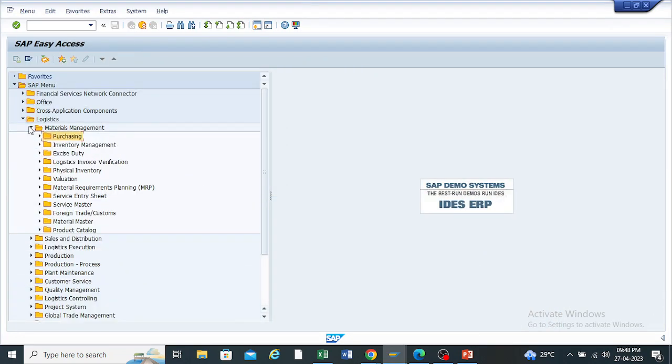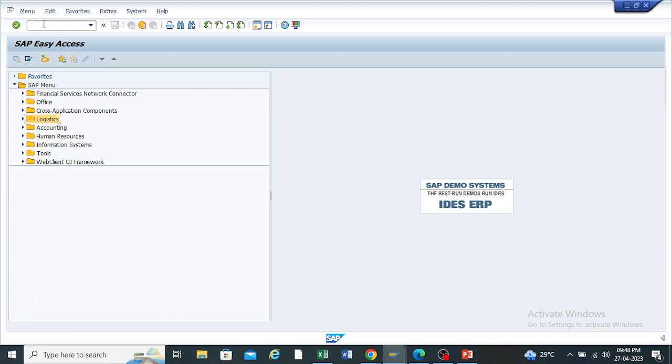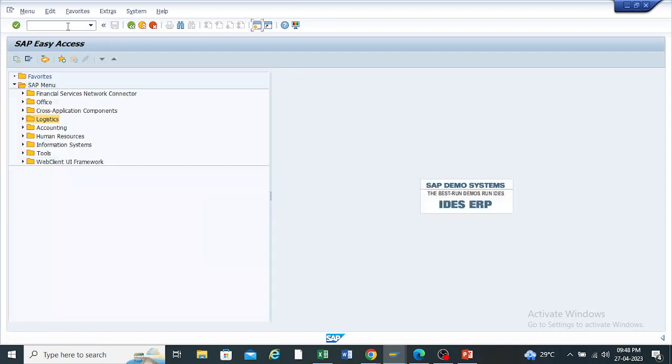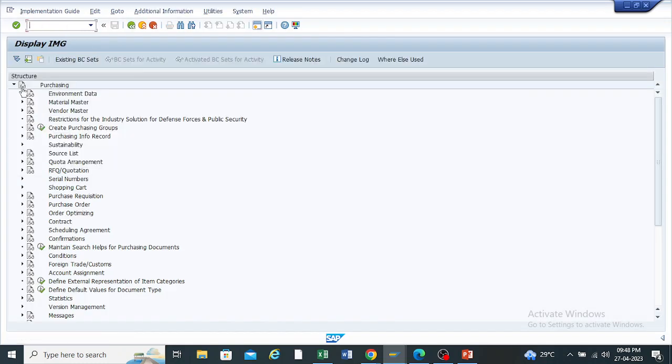And similarly, if you want to configure the request for quotation document type and all the things, just go to the T code SPRO. Okay. And if you want to directly jump to the purchasing view, we also have a separate T code for that. Just select OLME. You can directly open the purchasing screen here. Under that, we have the option of the RFQ. Yesterday, we saw the contract and scheduling agreement.